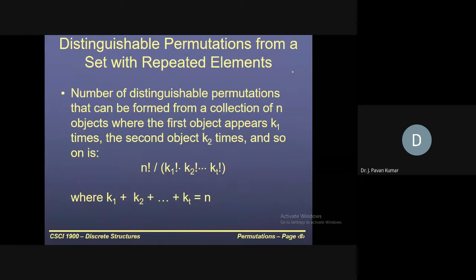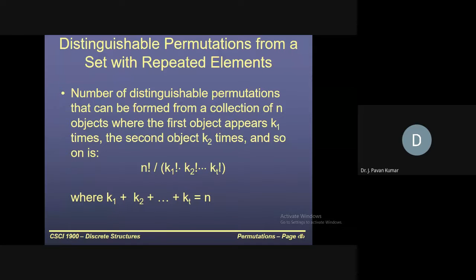In the same way, if you have more duplicate elements, then 6 factorial by 2 factorial. Suppose another letter is also repeated twice, then another 2 factorial. Suppose a letter is not repeated at all, then we can say 1 factorial. The generalized formula: we have n elements, the first element is repeated k1 times, the second distinct element is repeated k2 times, like that t distinct elements.